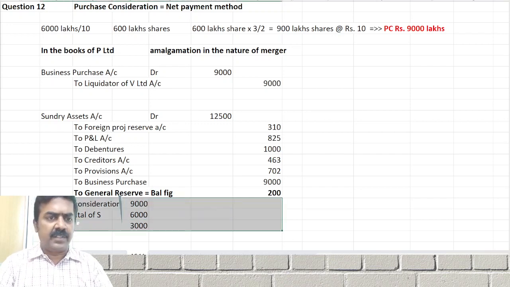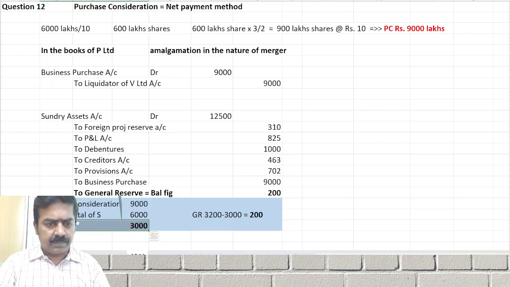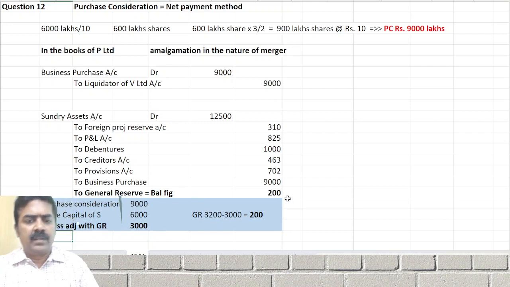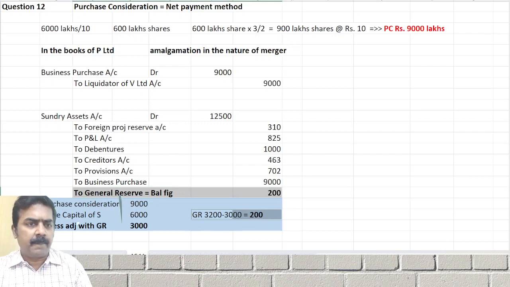That's why, what is given in the general reserve? 3,200 கொடுத்திருக்காங்க minus 3,000. That's why we get a balancing figure of 200. Excess gets adjusted with general reserve.